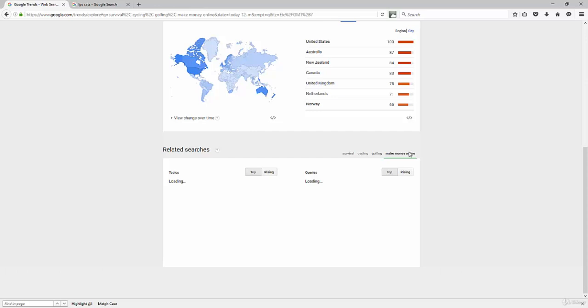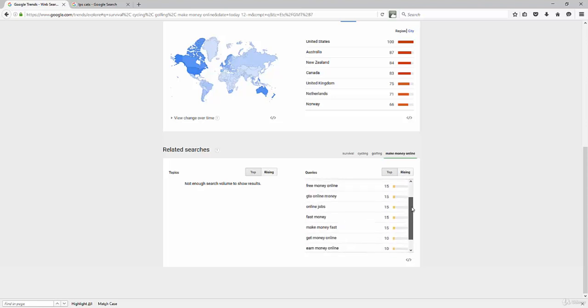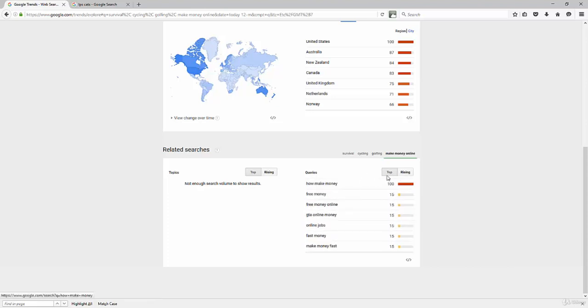So let's see if Make Money Online brought up some additional keywords here. They didn't have enough volume for the other ones, but they do for web search. They didn't have enough for images. So these are keywords: free money online, make money fast. So obviously how to make money, that's up there way at the top. But we can see different make money online methods. So Swagbucks, music, X-ray, not sure what that is. User testing, so 1800%. So that might be a way you could research about doing content about what's user testing and how people could use it.